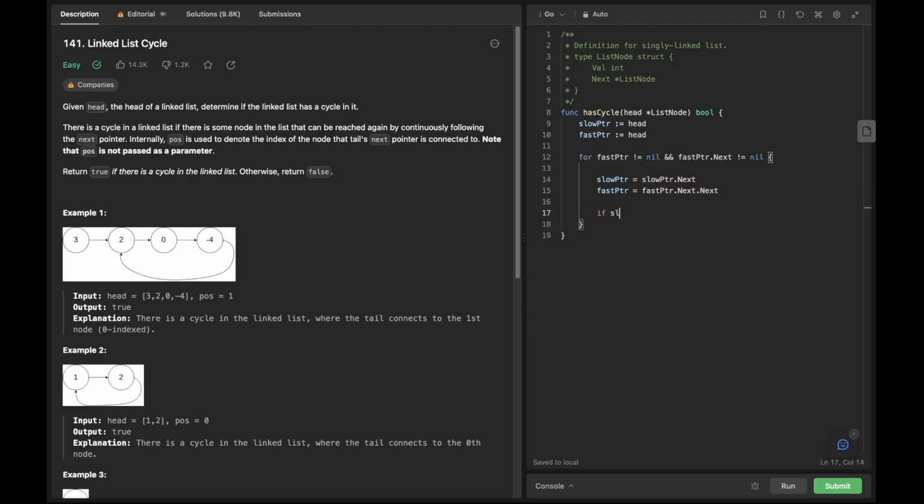If at any point in time the fast pointer catches up to the slow pointer, that means there is a loop in the list, so we return true. Otherwise, if we go through the entire linked list and none of the pointers match, it means there is no loop, so we return false. There we have it.